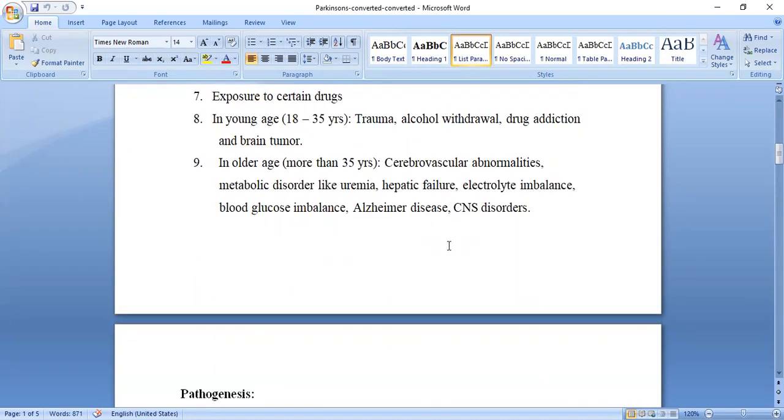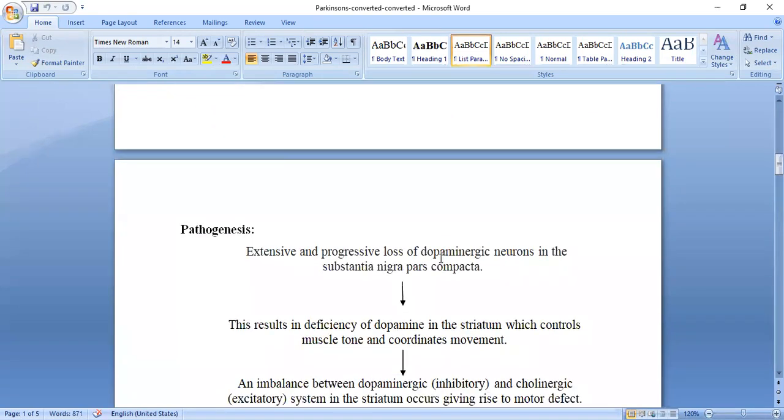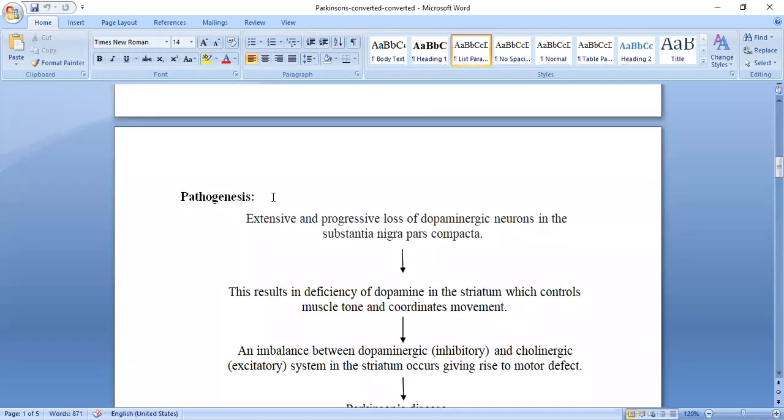Okay, these are overall the etiology. Now we are going to see the pathogenesis. Pathogenesis is the progressive development of the disease. How does Parkinson's develop? See, here there is an extensive and progressive loss of the dopaminergic neurons in the substantia nigra pars